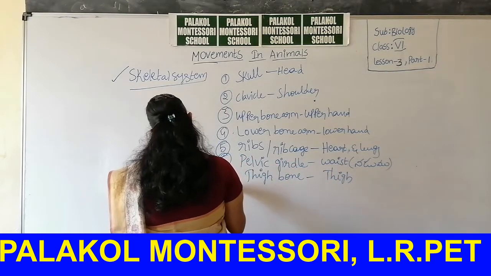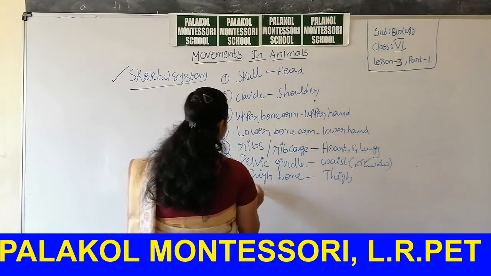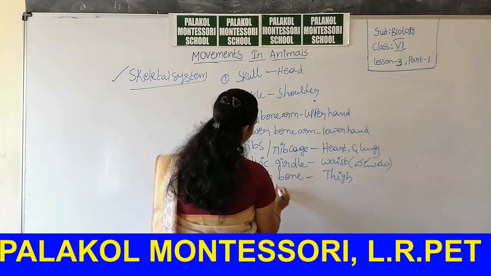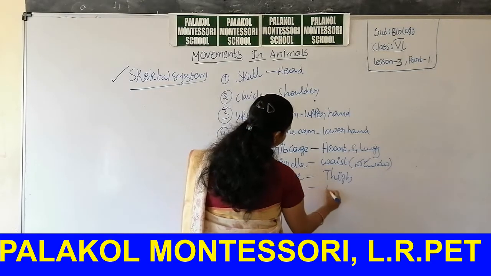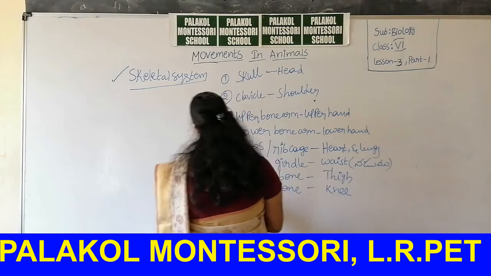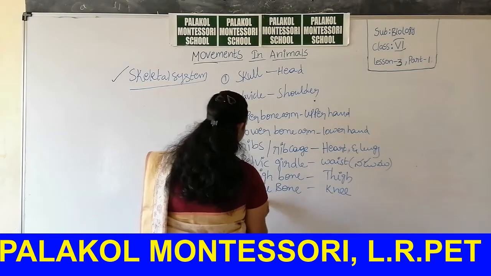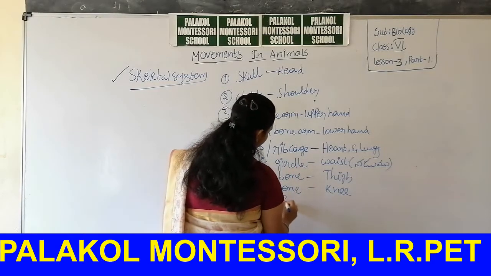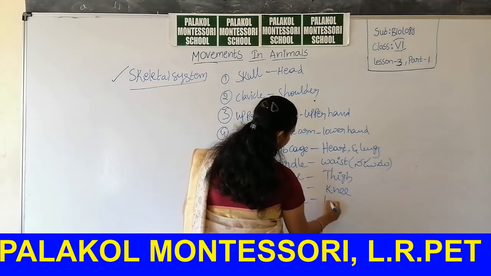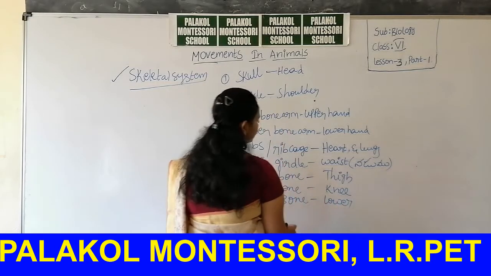Next, the knee bone at the region of the knee. Next one, calf bones, present at the lower leg region.